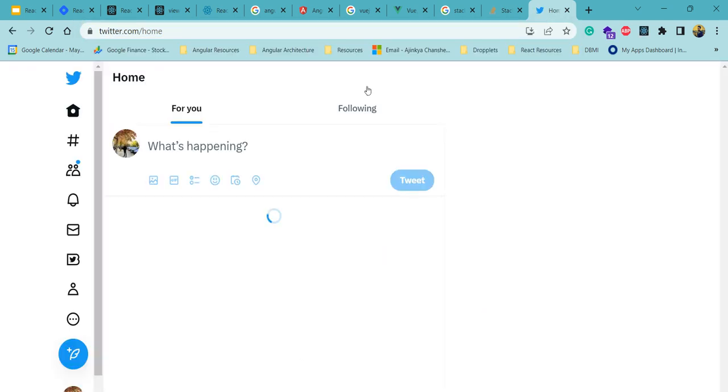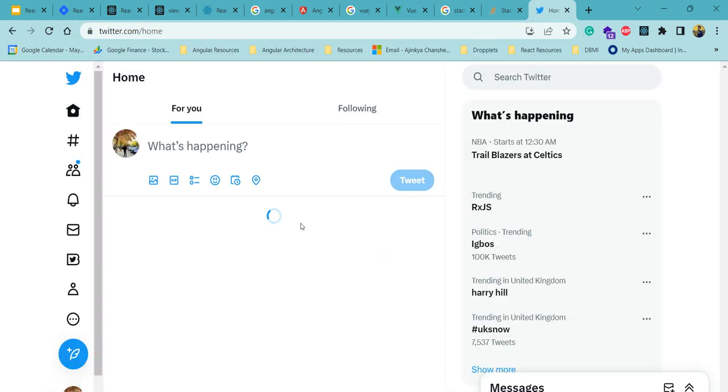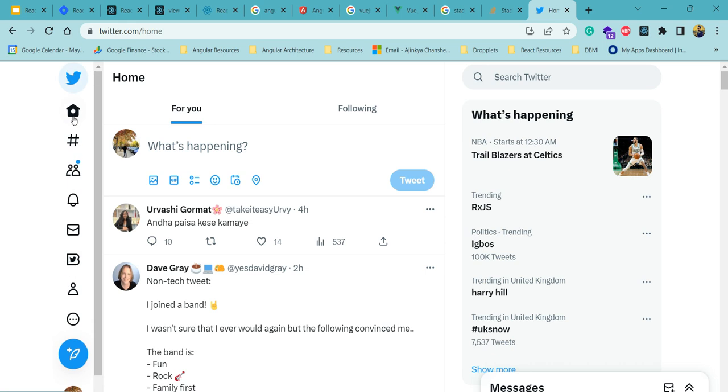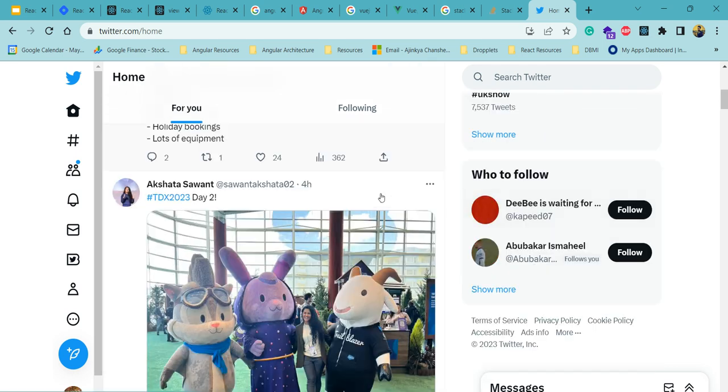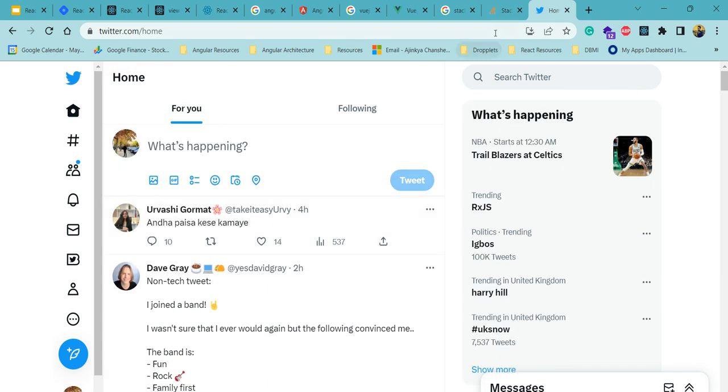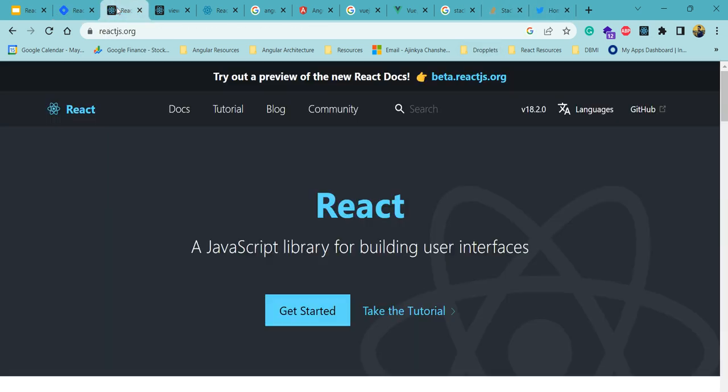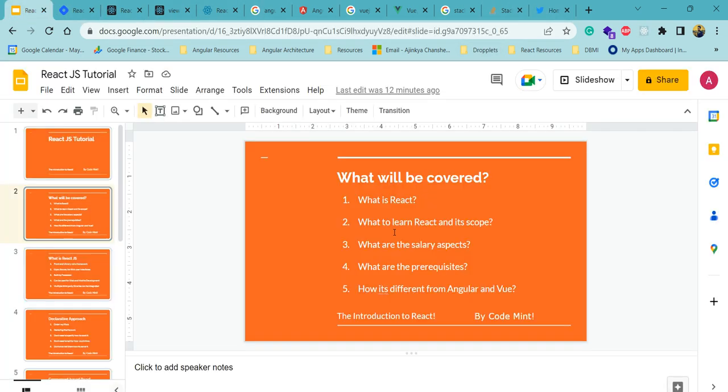So if you consider Twitter, this is my homepage. Here we have a component-based architecture. We have a sidebar, then the main content, then a right side navigation bar, and you can scroll it down like this. So, coming back to our points.